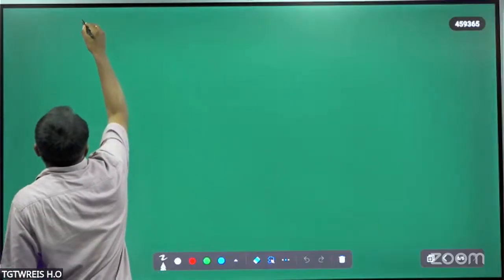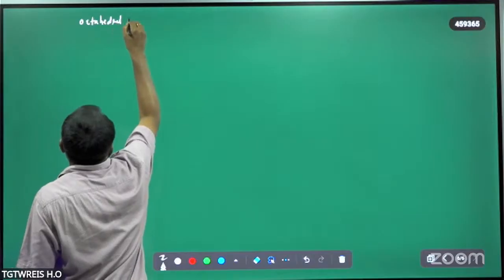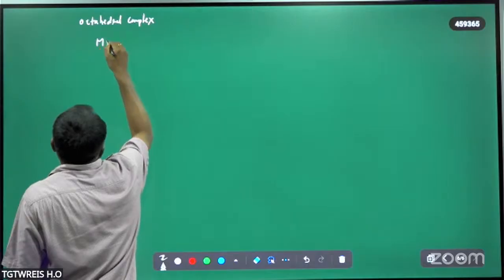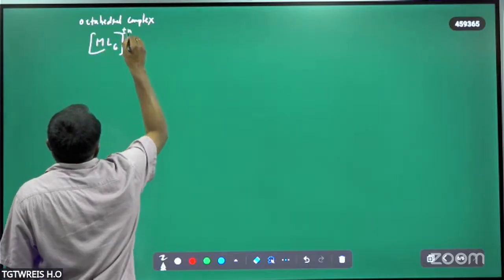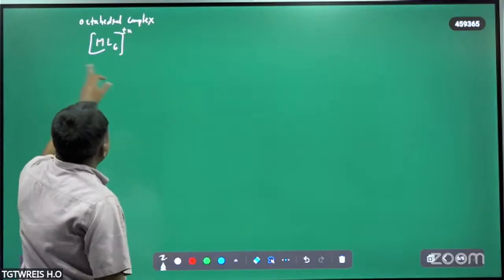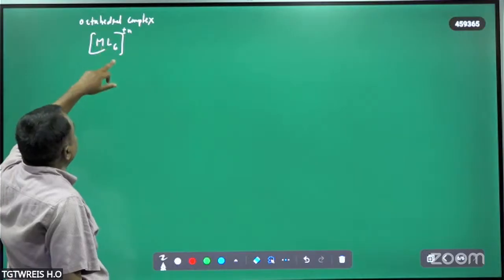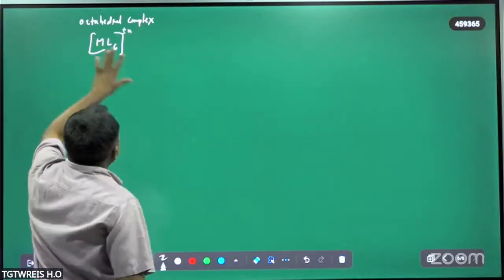What will be the formula of an octahedral complex? ML6 plus or minus n is the complex compound formula of octahedral species. M is the central atom and there are 6 ligands coordinating with the central metal atom. Therefore, this is ML6. It is an octahedral complex.